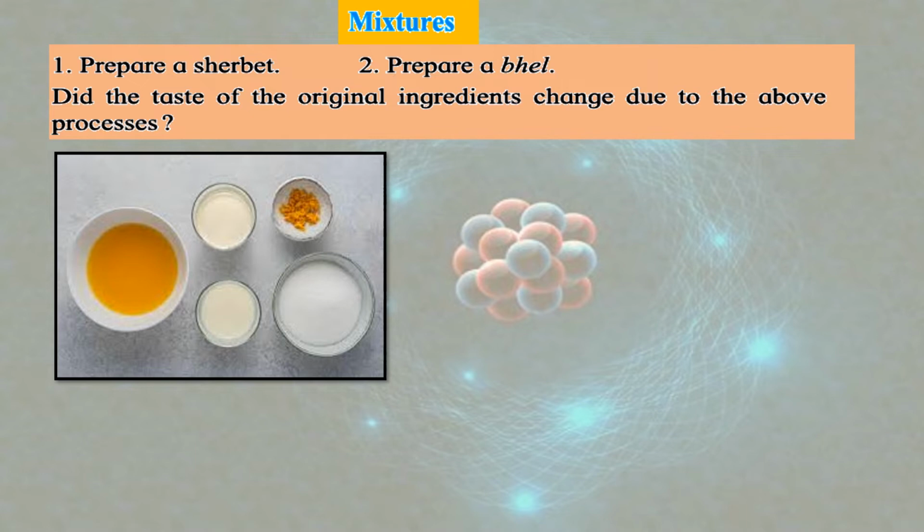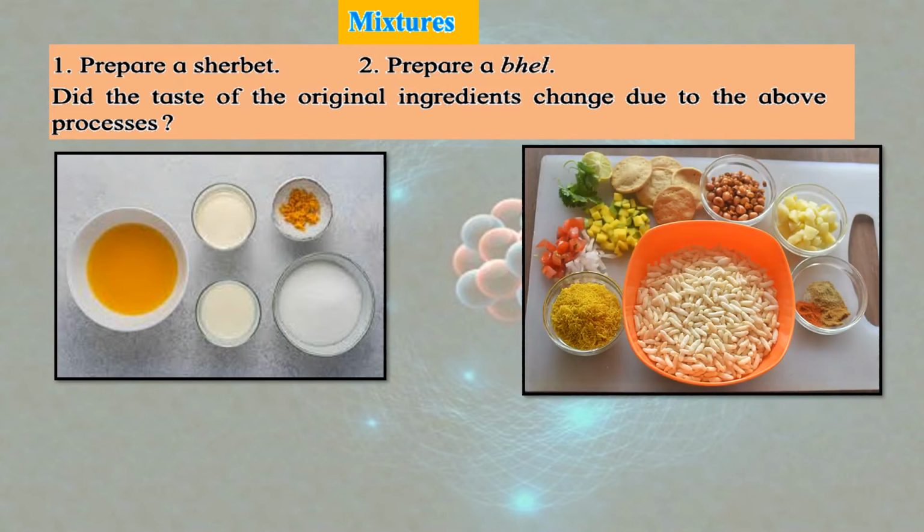If you're making lemonade with water, you need lemon juice, you need salt, you need sugar, you need black pepper, you need water, okay, to make a sharbat. Same way if you talk about bhel. भेल बनाने के लिए भी what do you need? So many different items, no? You need kurmura, you need salt, pepper, chili flakes, then papdi, onion, tomato, sev, potato, peanuts, whatnot.